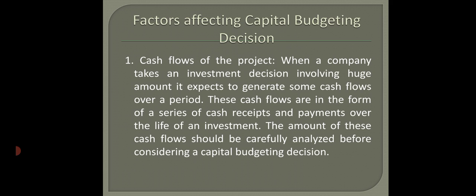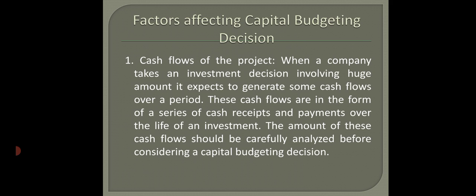First is the cash flows of the project. When a company takes an investment decision involving a huge amount, it expects to generate some cash flows over a period. So if a firm is spending too much money on a capital budgeting decision, how much it generates monthly or yearly from that project in cash or revenue is also considered.